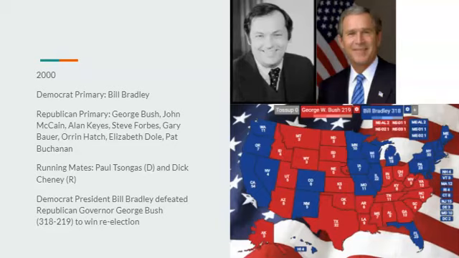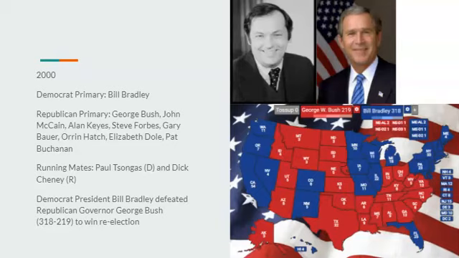And Bill Bradley, he would be very popular. He wouldn't be that popular, though he'd be popular enough to beat George W. Bush very handily. Probably push the agenda that we don't need another 4 years or 8 years of another Bush after we just had 8 years of a terrible Bush as president. Giggity, I guess. But Democrat President Bill Bradley would defeat Republican Governor George Bush 318-219 to win re-election. Going forward, I could see George W. Bush running for Senate in Texas down the line like Mitt Romney did. I could absolutely see that.